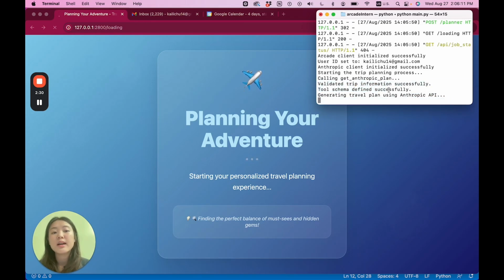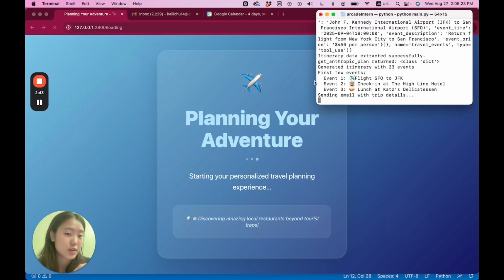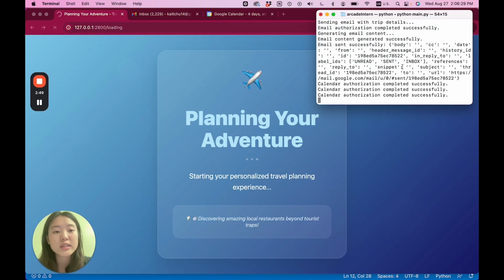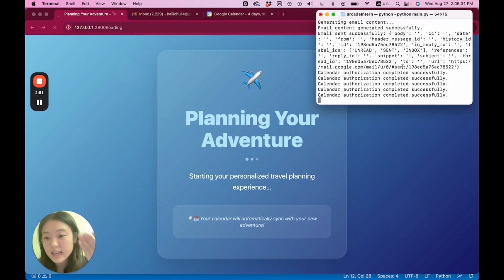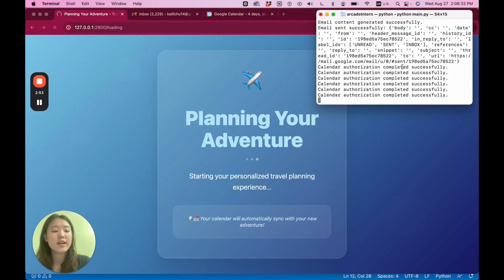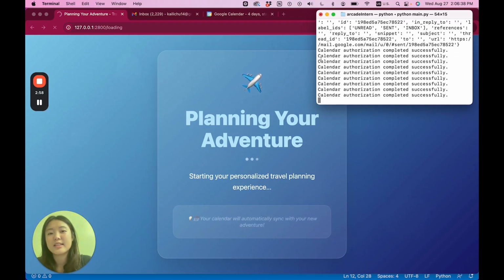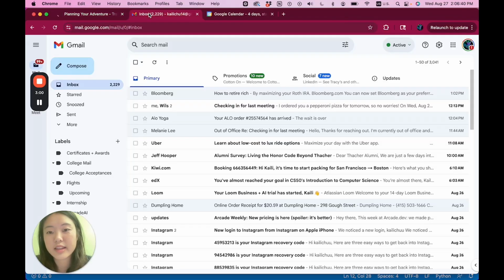The tool schema that was used is the one that I made for them that will give events, and those events have event time, event name, event description, and all that will be sent back. And here you go, you can kind of already see the titles of these few. What it will do is it will send it to my email using Arcade as well as add it to my Google Calendar. As you can see, I just received an email from myself, and let me just show that here. Let's reload my inbox.